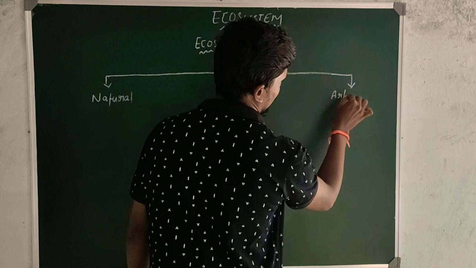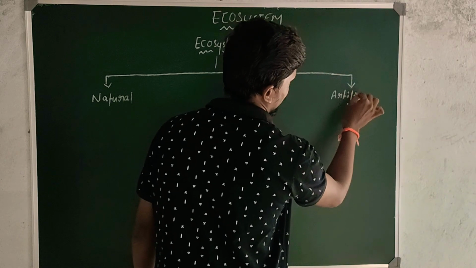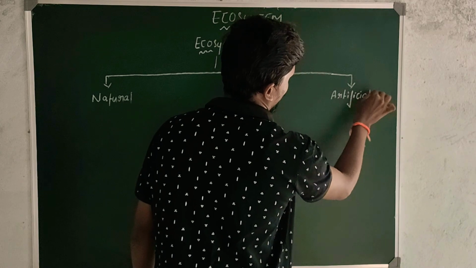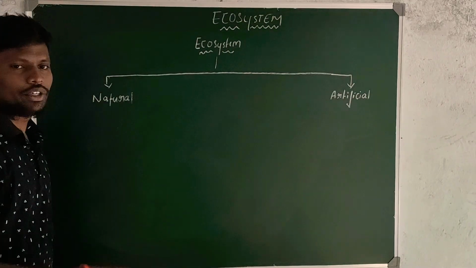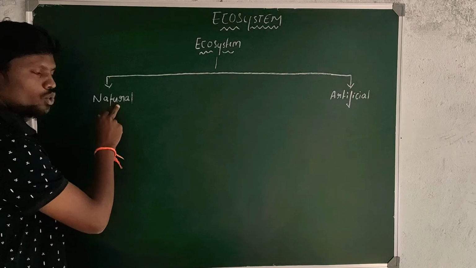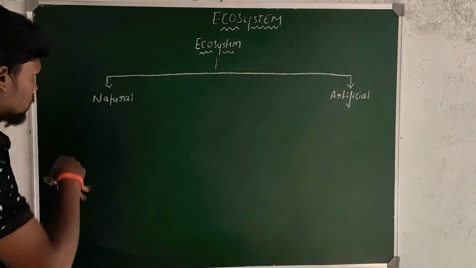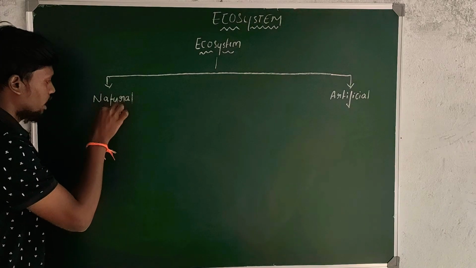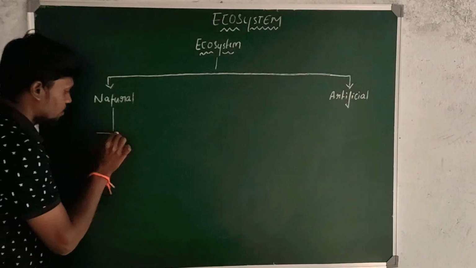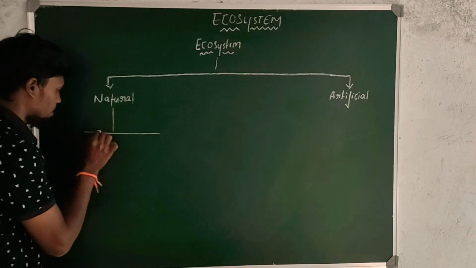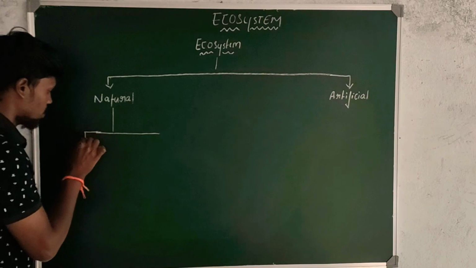Ecosystems are classified into two types majorly. One is natural ecosystem and second is artificial ecosystem. Again, the natural ecosystems are classified into two types.